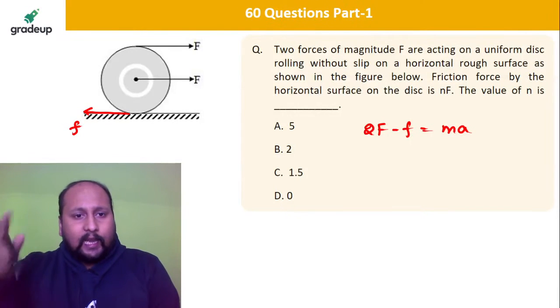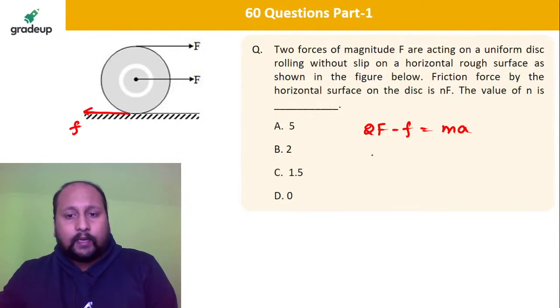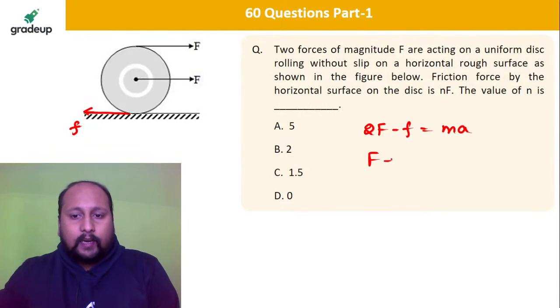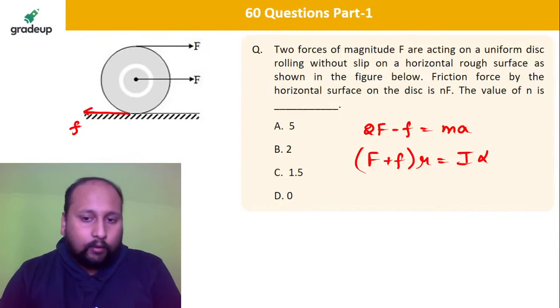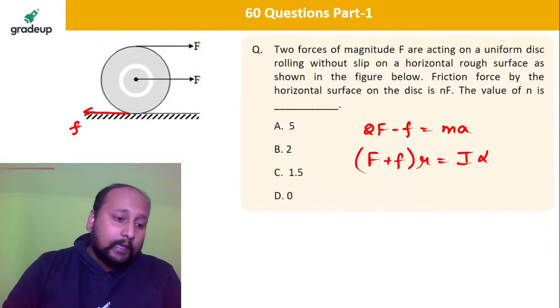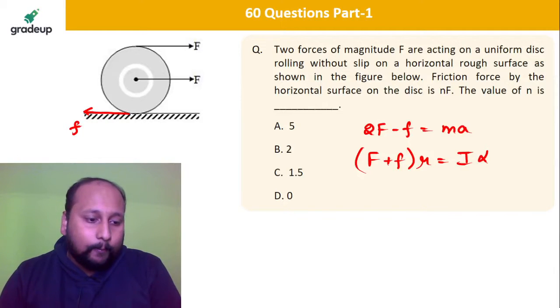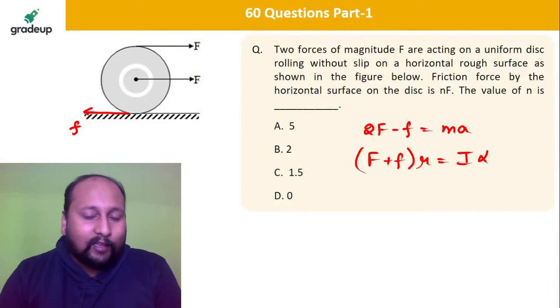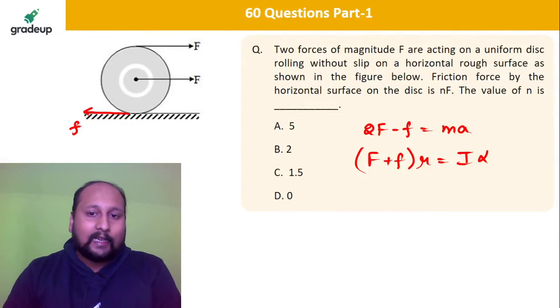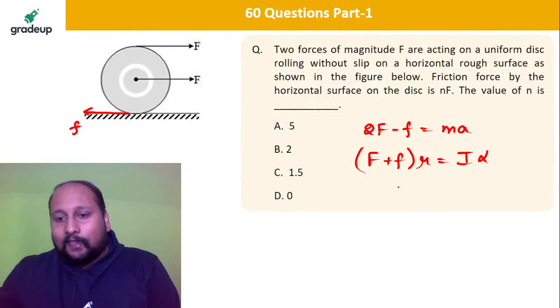If I calculate with respect to the rotational perspective, then F plus small f into R is equal to I into alpha. I'm getting a mix of answers. I'm getting A, B, C and D. I'm getting all the 4 options, my dear friend. It's an MCQ. Let's see. And A is equal to R into alpha.